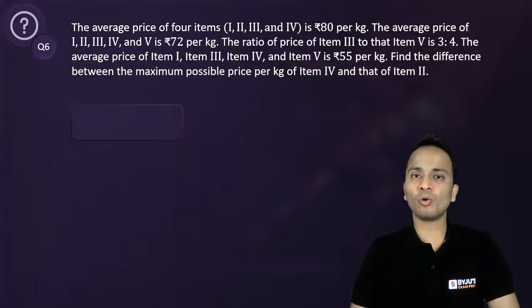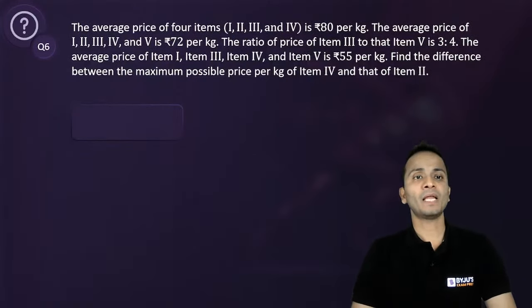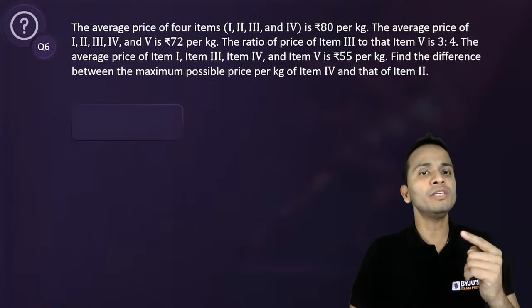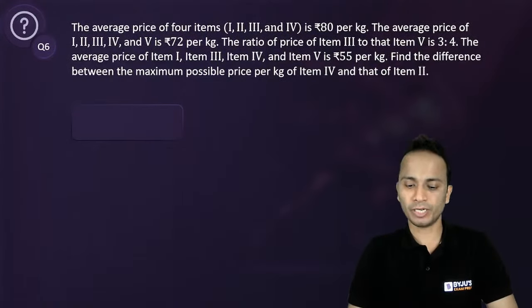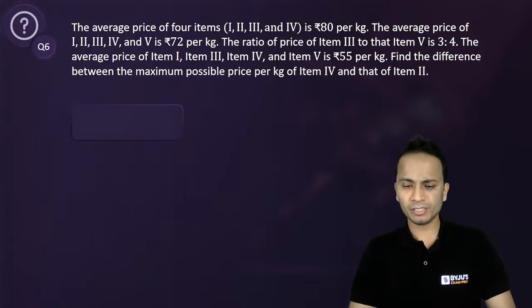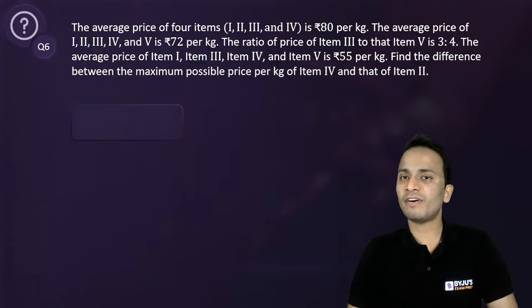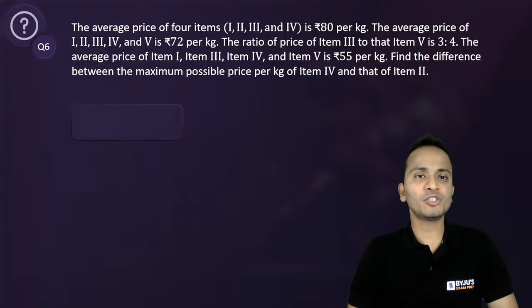The average price of 4 items 1, 2, 3, 4 is 80 per kg. The average price of 1, 2, 3, 4, 5 is 72 per kg. So there will be plenty of equations and I believe 5 variables. Okay, the ratio of price of item 3 to item 5 is 3:4, and the average price of item 1, 3, 4 and 5 is 55.